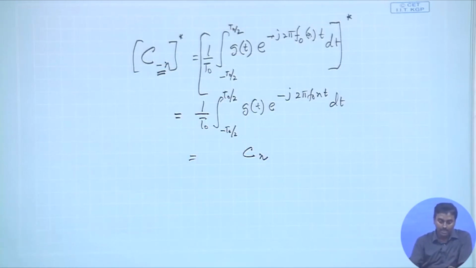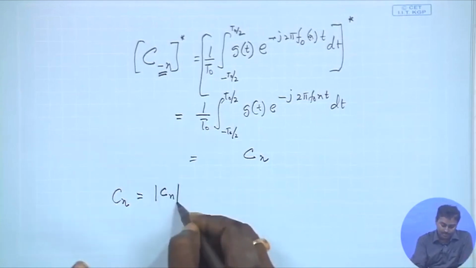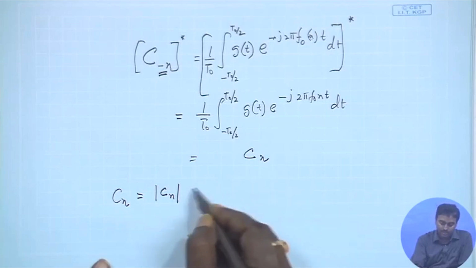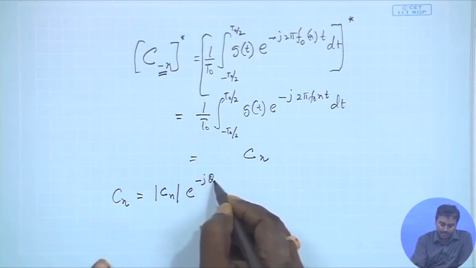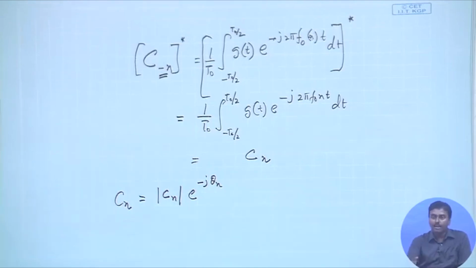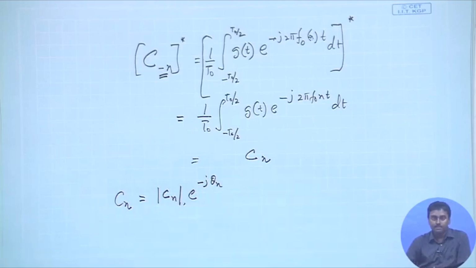What does that mean? Let us say my Cn is a complex number. So, it must have an amplitude and a phase. So, I can represent that as mod Cn, and then there should be a phase which is, let us say, e to the power minus j theta n. Okay. I can represent it this way, because Cn is a complex number. So, it must have an amplitude and must have a phase, right. So, that is all we are doing, we are just putting this representation as amplitude and phase.